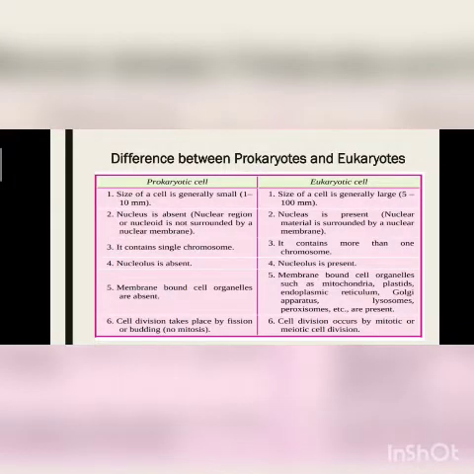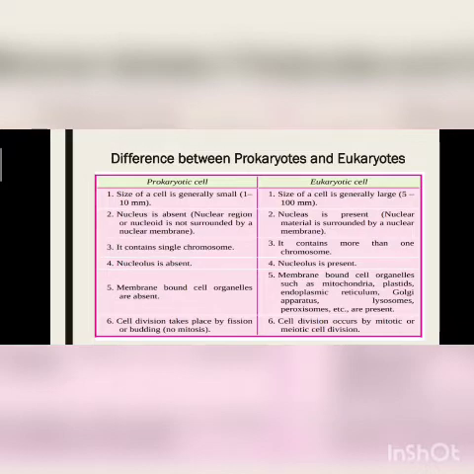See, here's the difference between prokaryotic and eukaryotic cells. The general size of prokaryotic cells is very small because they were the primitive cells. Primitive means very ancient cells. They are not developed cells, so the size is very small.